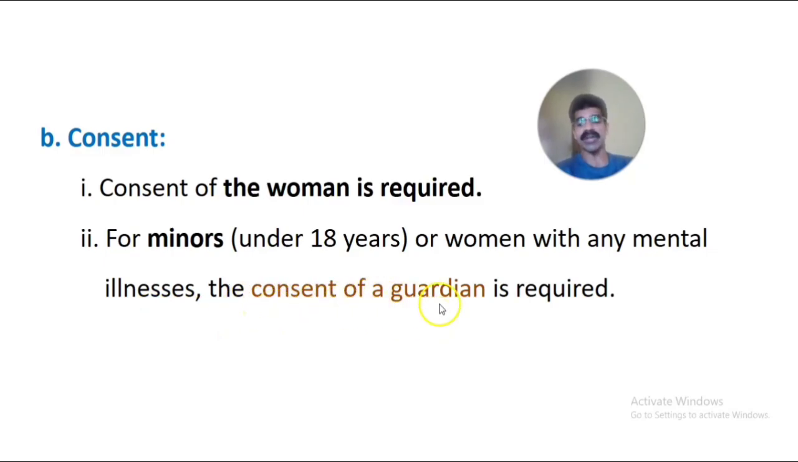So the consent of a guardian is required to undergo the MTP or legal abortion. According to this act, medical termination of pregnancy requires the permission or consent of the mother or the woman, and if the mother is a minor under 18 years, the consent has to be taken from her guardian.